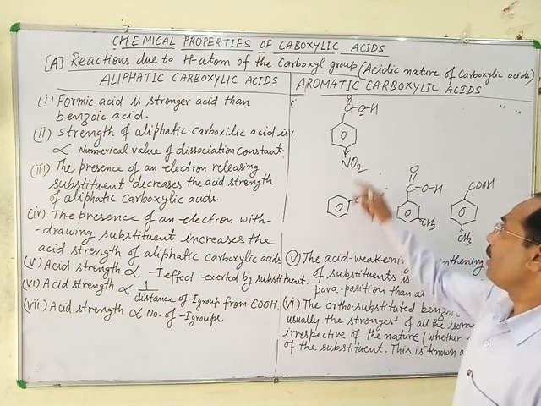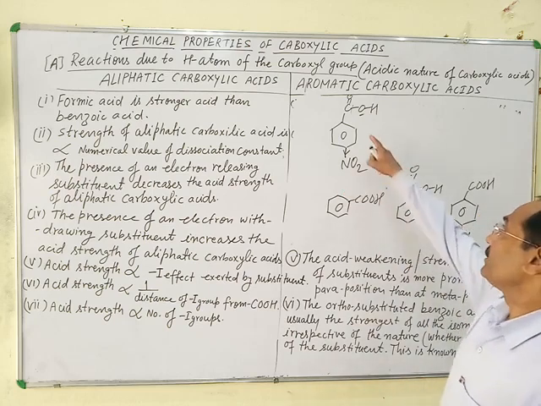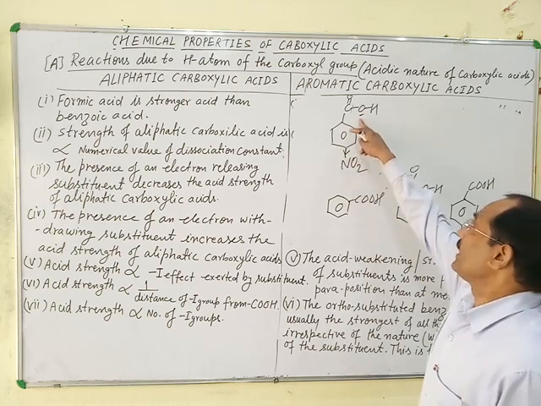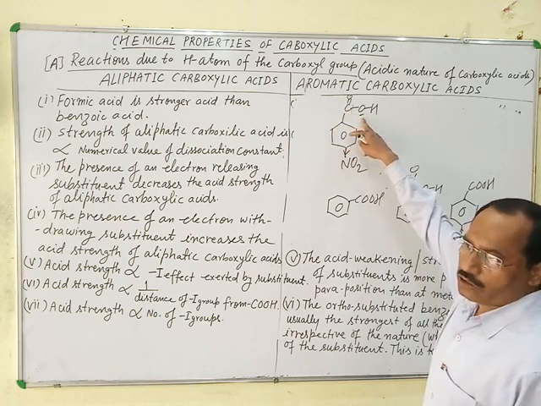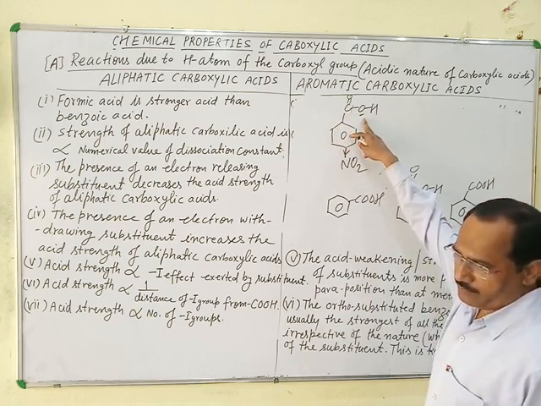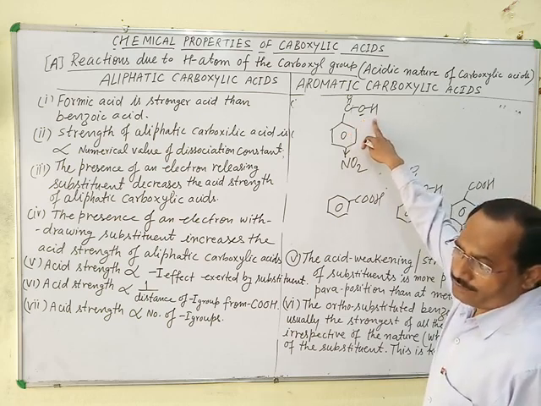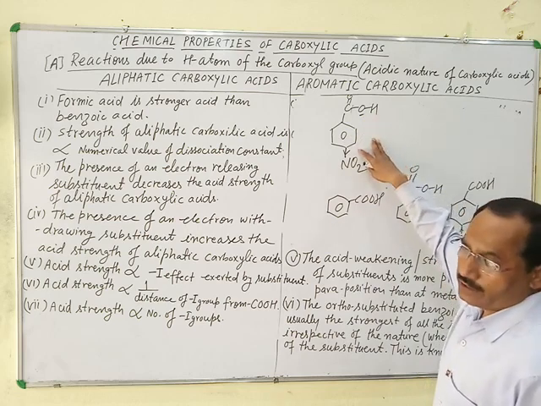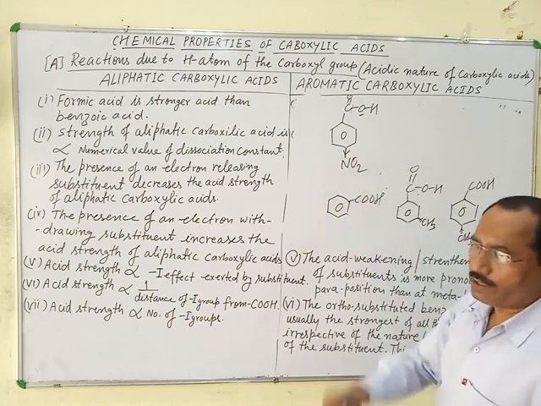Means electron withdrawing substituents increase the positive charge, or in other words decrease the electron density on the carbonyl carbon and oxygen of the OH group. As a result, the release of hydrogen as a proton increases. Hence, the acidic strength of carboxylic acid increases due to the presence of electron withdrawing substituents.